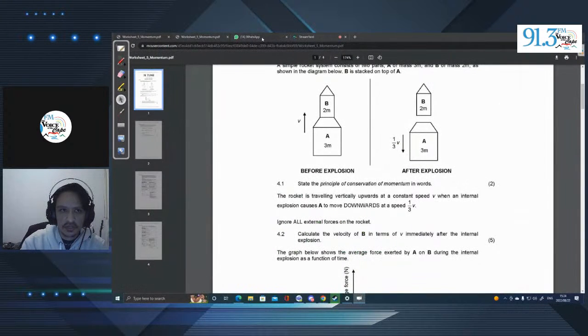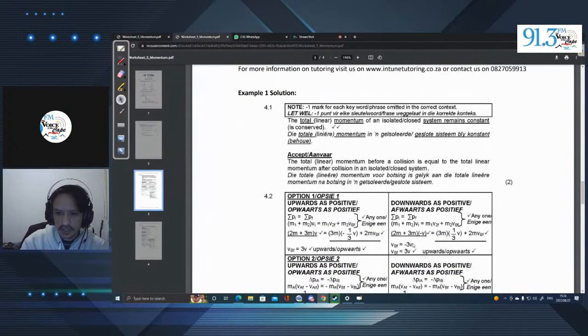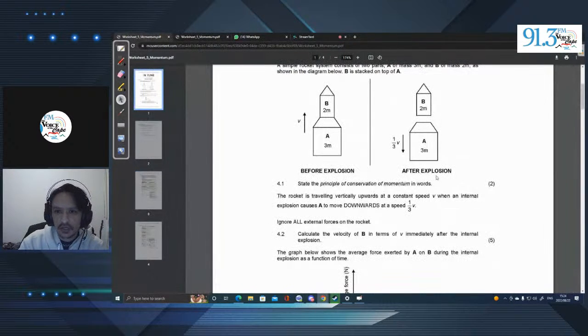Let me just take a look. Or is it 3V? I believe it's 3V actually. Let me just double check the calculations. And here we go. So, okay, I made an error. And that error was, we were supposed to say negative a third. Now, why did I say a negative third? This has got to do with direction. So if you look here, I forgot to take my downward direction as negative. Okay. And if I do that, we'll have a different answer.